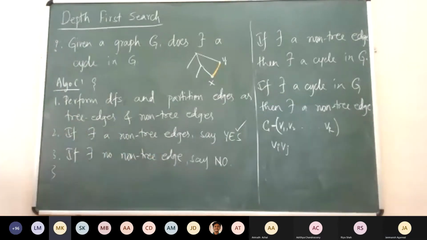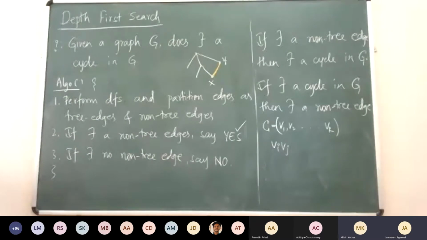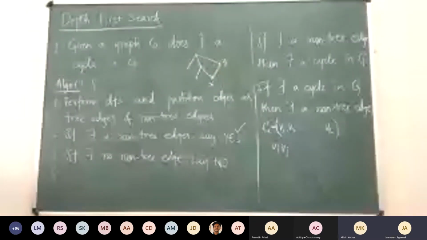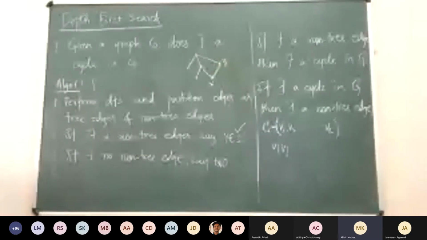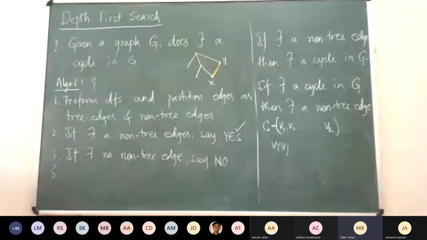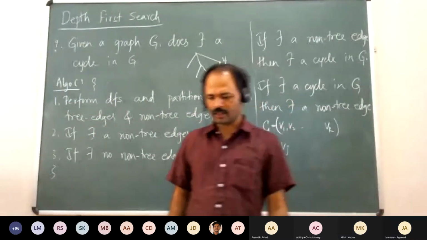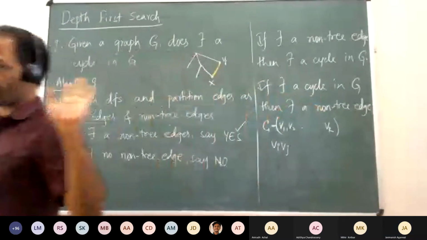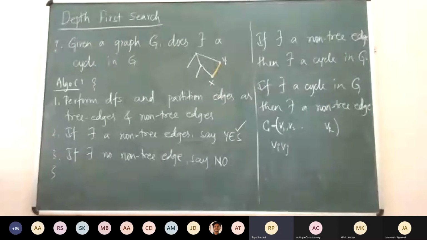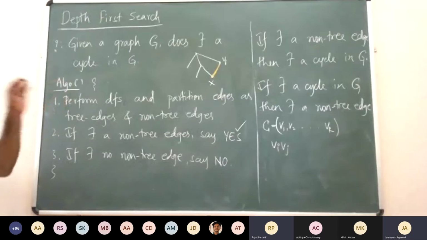We can pick any vertex arbitrarily, because it depends on how you're going to do the DFS. One minute, one at a time. The edge which is a non-tree edge depends on what your DFS tree is. Notice that this statement should work for any DFS. It doesn't matter. You can't take your own DFS. This should work for any DFS.